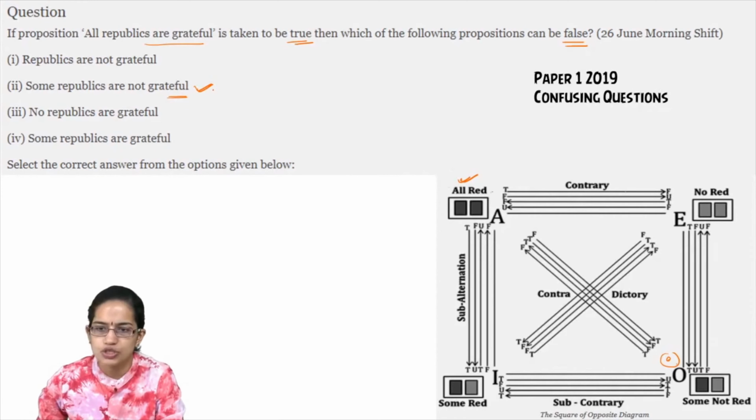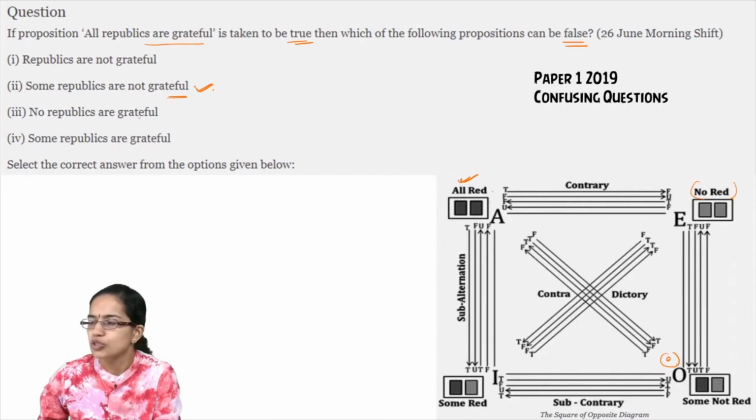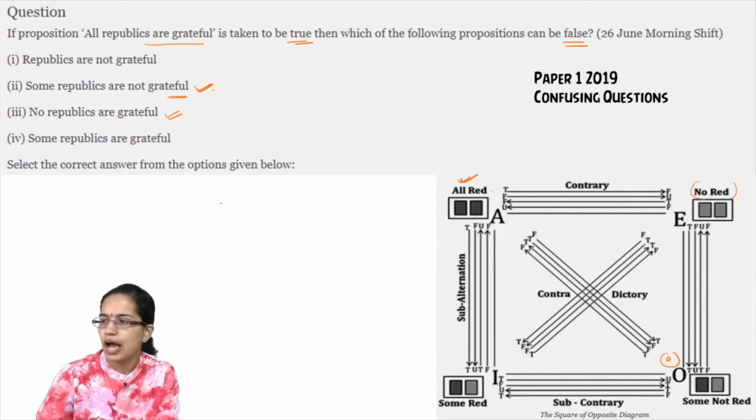Now if this is true, this again has to be false. So you would have the statement that says "No republics are grateful" is again false. Again, when I say "no republics are grateful" or "republics are not grateful", it's one and the same thing. So you have these statements that would be the false statements. I hope that makes it clear.